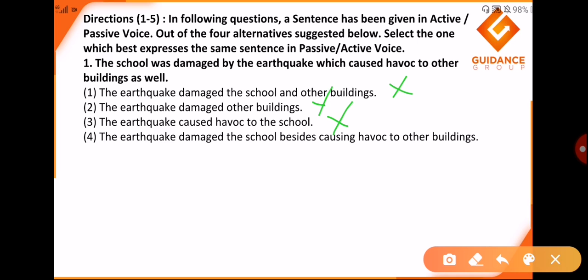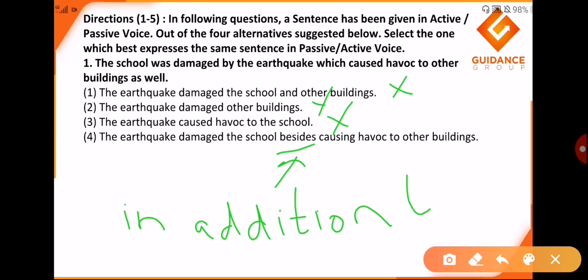Now let us read the fourth one. The earthquake damaged the school, besides causing havoc to other buildings. Now this besides is nothing but in addition to. The usage of besides in this case is nothing but in addition to, and they have said as well in our actual sentence. So in this case we would comfortably say that our answer is option number 4 without any hesitancy. Now we move on to the next question.